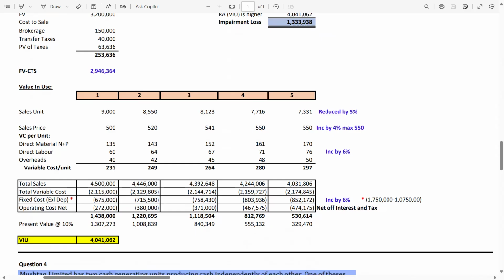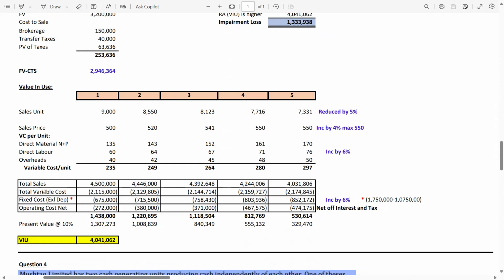Now guys, the total variable cost per unit is 235 in year 1, 249 in year 2, 264 in year 3, and so on. Now calculate the total sales. Total sales means sales price per unit multiplied by sales units. That means 500 multiplied by 9,000, and you will get the figures for year 1, year 2, and so on.